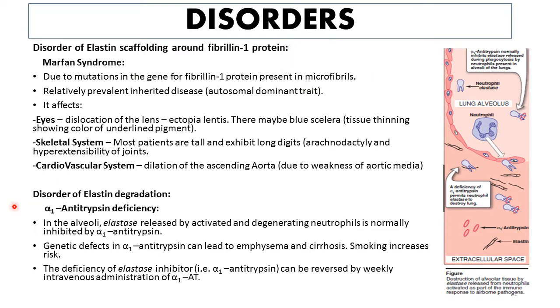Another disorder related with elastin is alpha 1 antitrypsin deficiency, and more specifically it is related with elastin degradation.